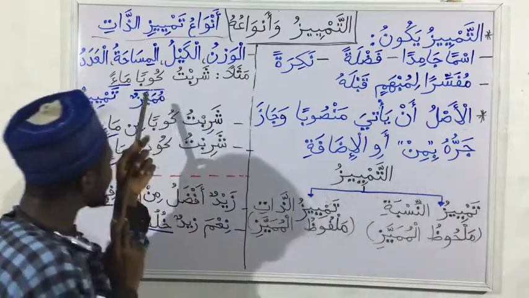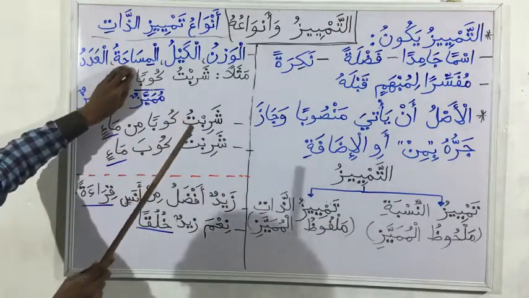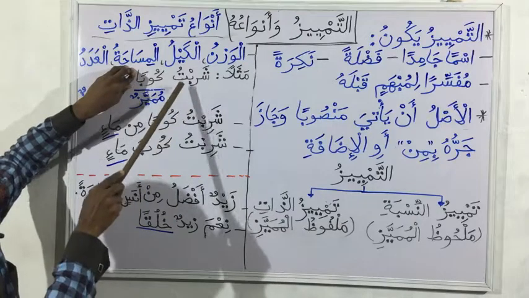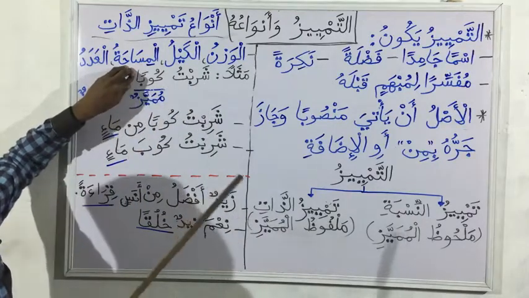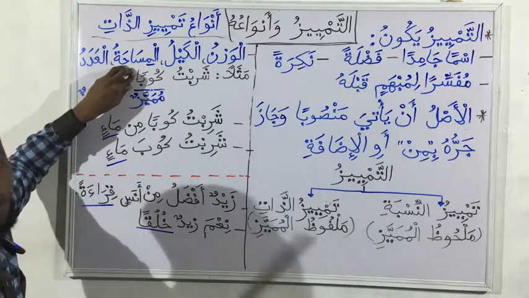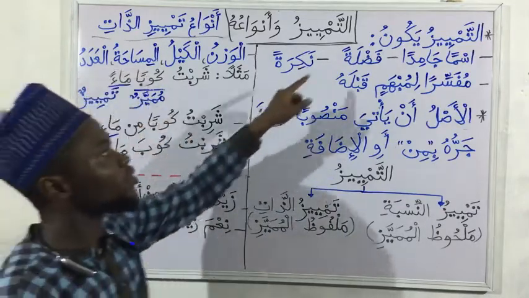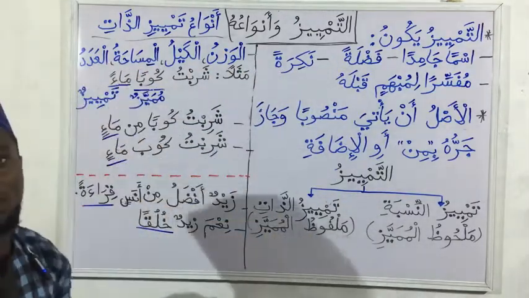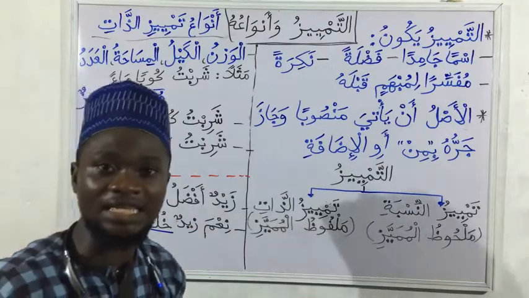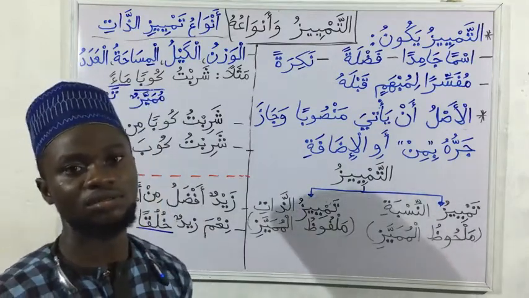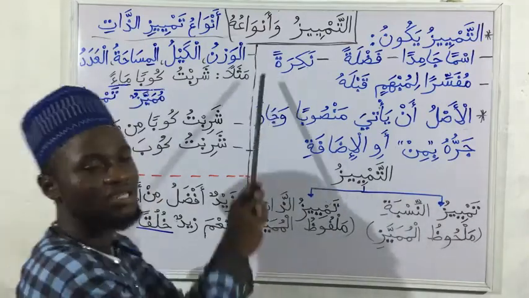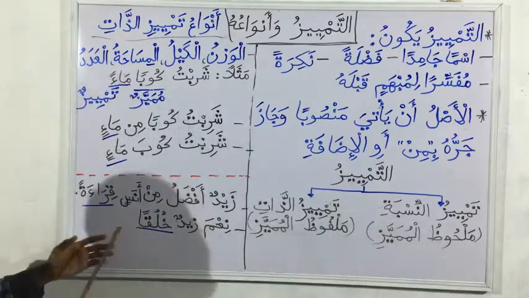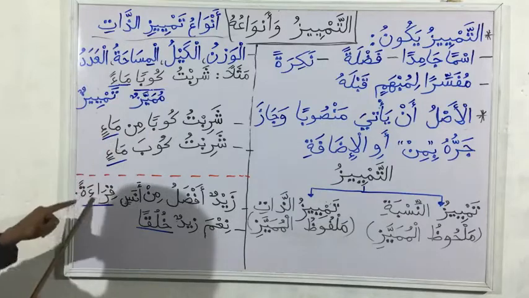So, still with this example, let's cover this more. We have Sharibtu kuban, we have fi'l madi, we have the fa'il there, and we have maf'ul bihi. Grammatically, this statement is complete and correct. So it's telling us that ma'an that enters here is an extra word. That is, without it, the sentence is still complete grammatically. Then also nakiratan, it is nakira, not marifa. You will not see signs of marifa with them. So if you check all of them, they have tanwin.